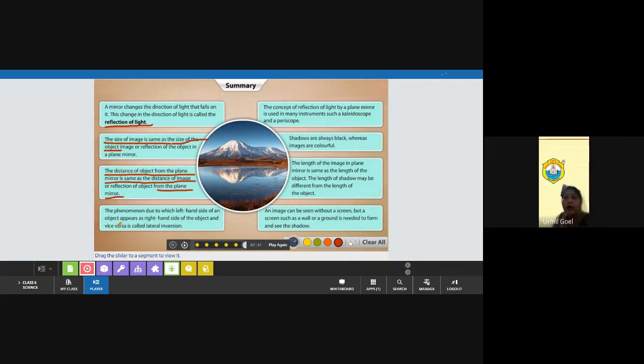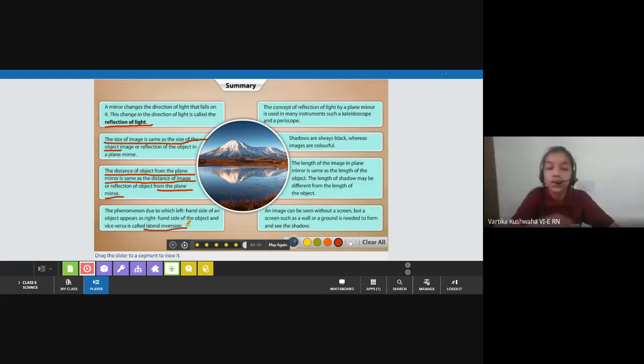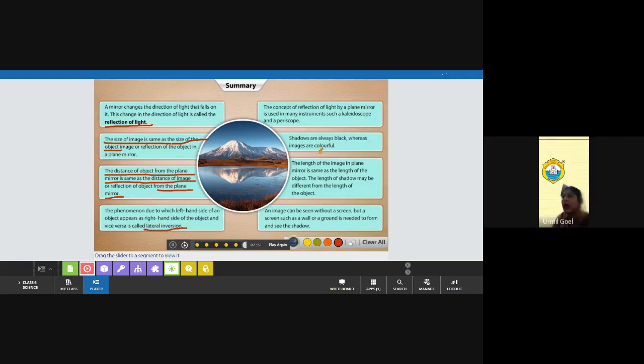Now, lateral inversion: the phenomenon due to which the left hand side of an object appears as the right hand side of the image is called lateral inversion. So now we have learned about reflection of light and how images are formed. We also have discussed differences between the image and the shadow. So one by one, can you tell me the differences?